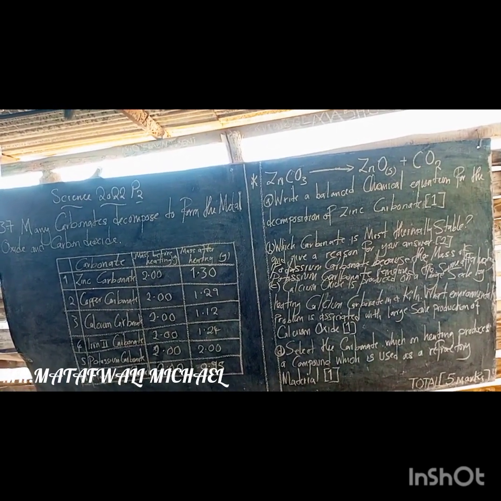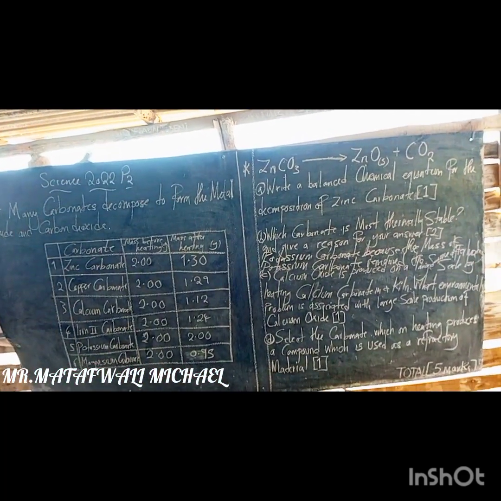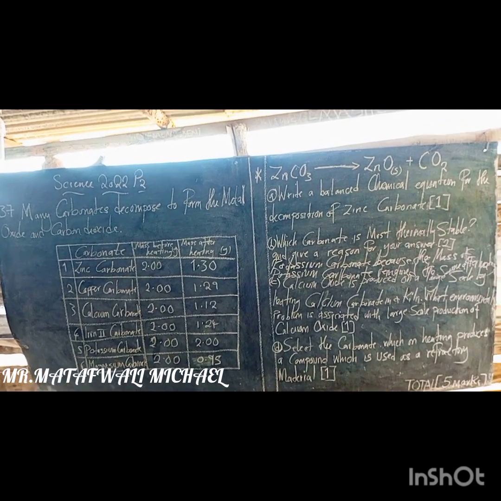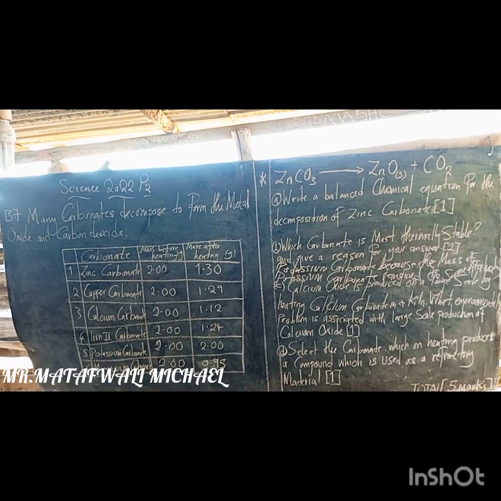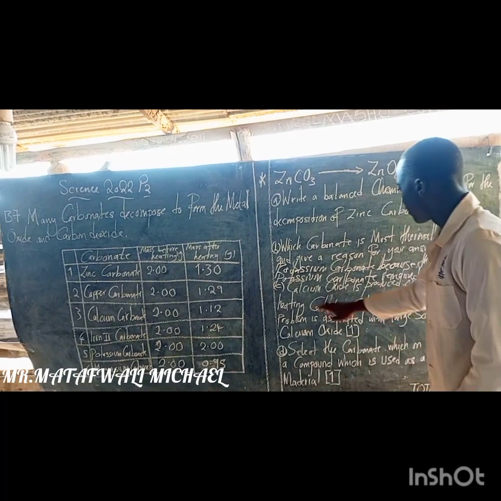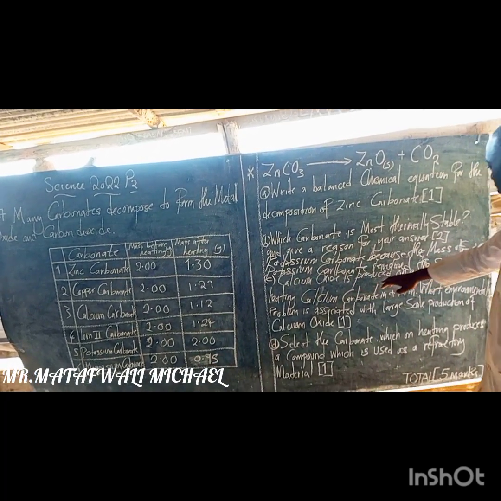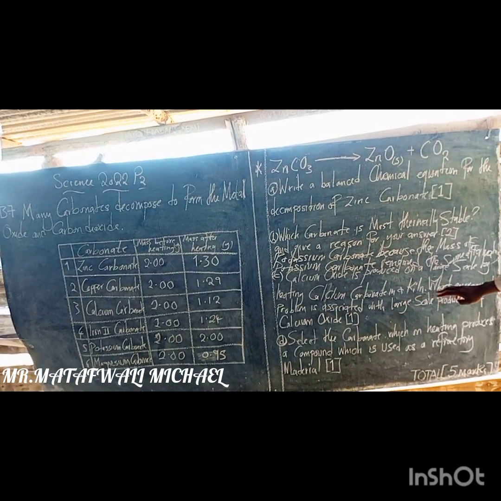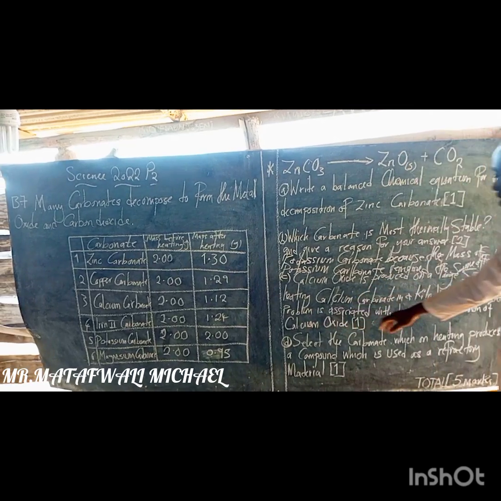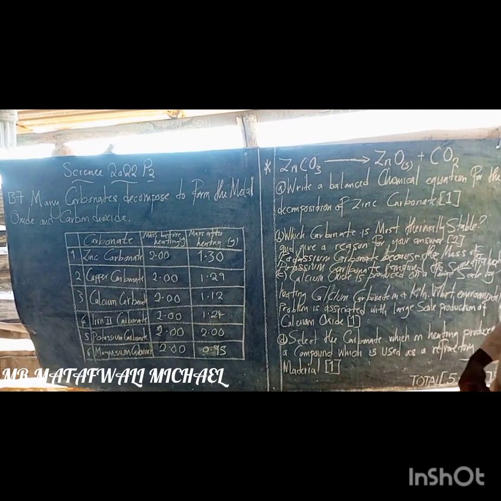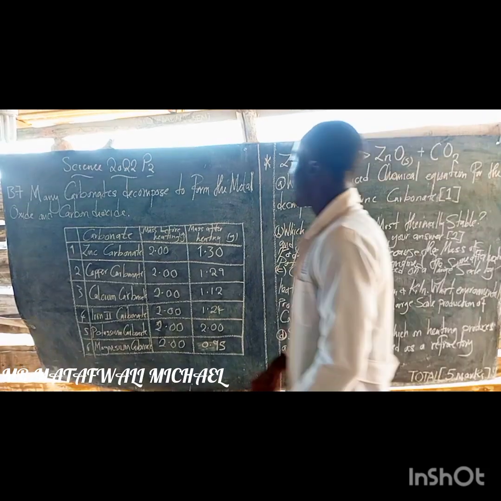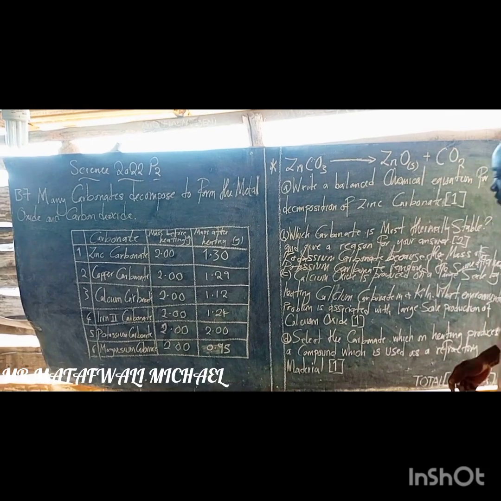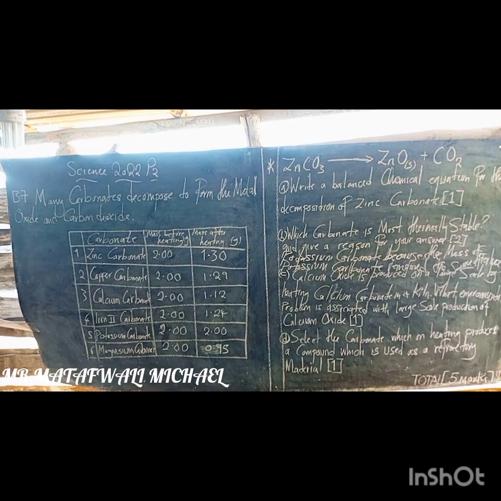Then question C required us to state the problem associated with large scale production of calcium oxide. The question was, calcium oxide is produced on a large scale by heating calcium carbonate in a kiln. What environmental problem is associated with large scale production of calcium oxide? When calcium carbonate is heated, it decomposes to produce calcium oxide plus carbon dioxide.